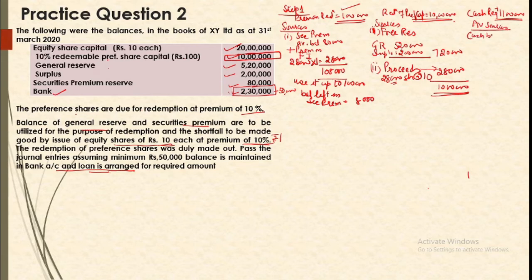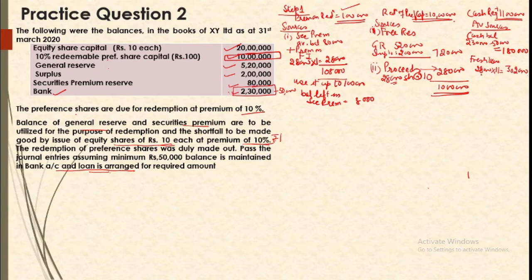Now let us look at the sources available. Cash balance is 2,30,000, but we need to maintain a balance of 50,000. It means we can use a balance of 1,80,000 only. Then from the fresh issue, the cash that you are getting. Now remember, it is not a source, it is cash. So you have 28,000 shares issued at 11 rupees, so you are getting cash of 3,02,000 rupees.